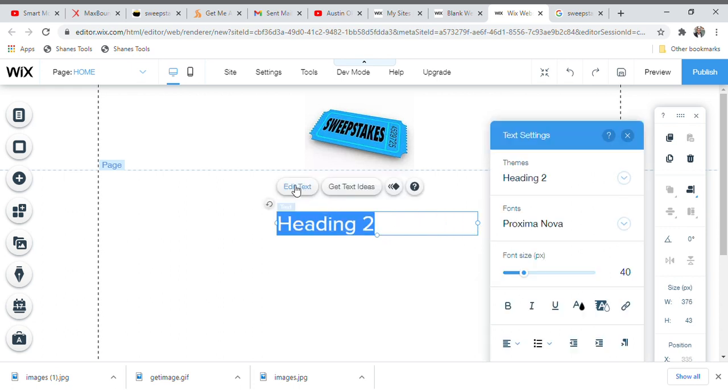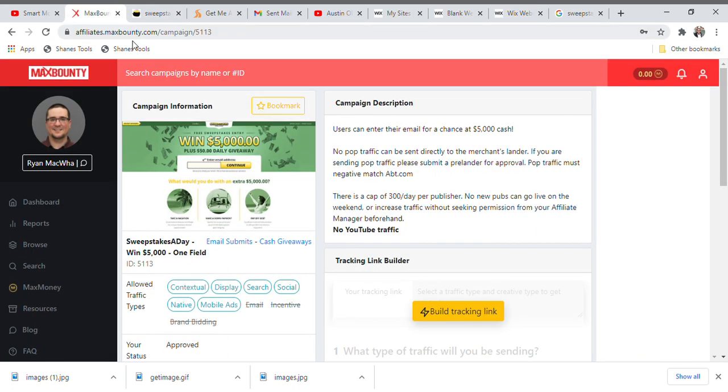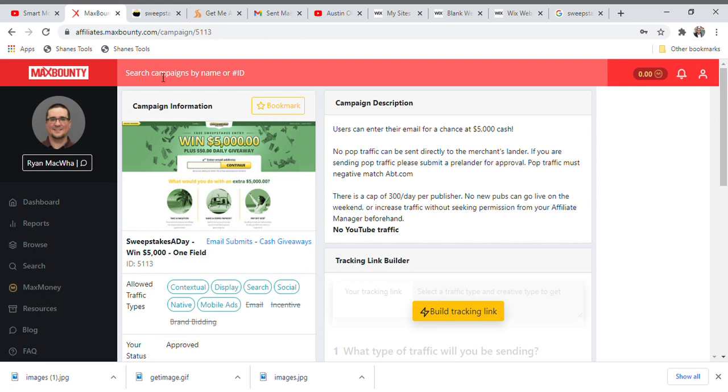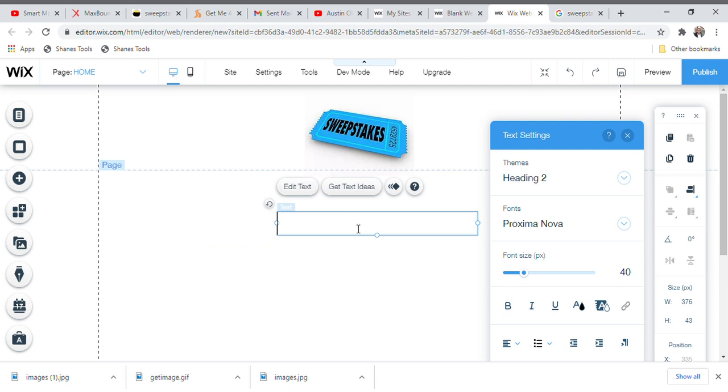So guys, what we need to do is we need to put this information that we read out from this particular page, which is free sweepstakes entry. So you go and type free sweepstakes entry. Or yeah, let us just make it very simple and short. If you want to add any other additional thing, you are free to go ahead and do that. You have all the page for you to do that. Win $5,000. I will just type win $5,000.